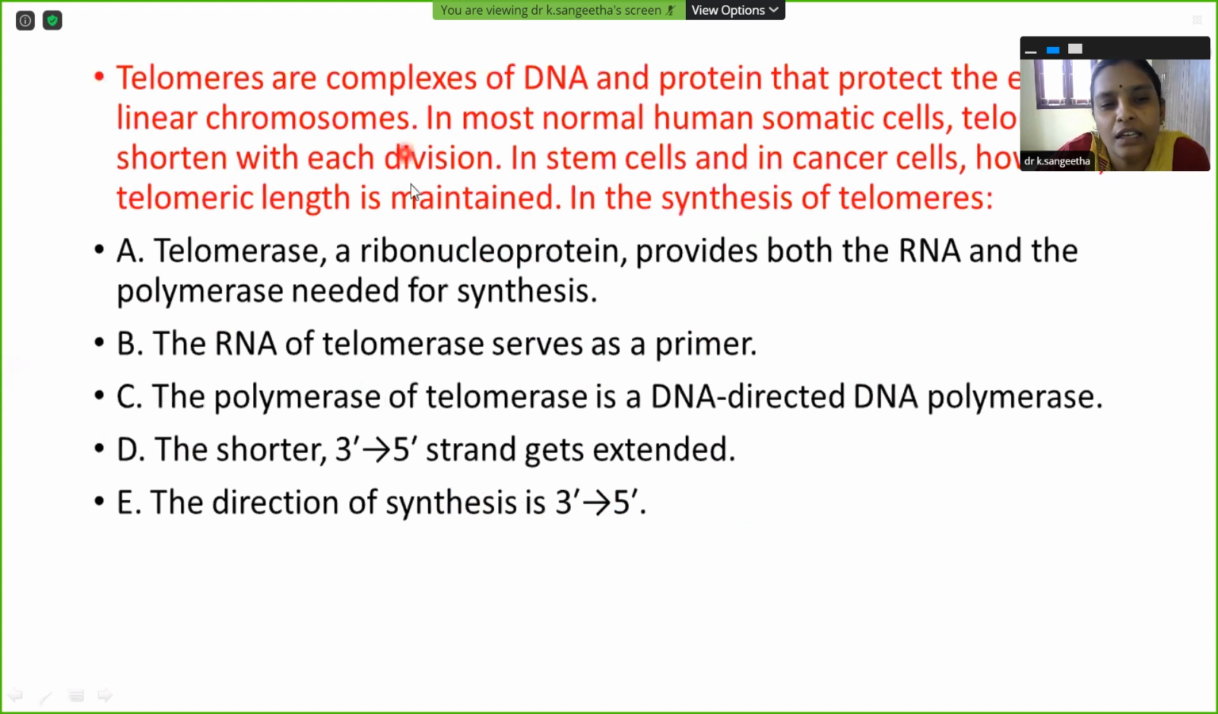Next, the questions about telomeres. Telomeres are complexes of DNA and protein that protect the ends of linear chromosomes. In most normal somatic cells, telomeres shorten with each cell division. In stem cells and cancer cells, telomeric length is maintained by the synthesis of telomeres. So what is true about the telomerase enzyme? You can put it in the chat box. You can put it in the chat box also.